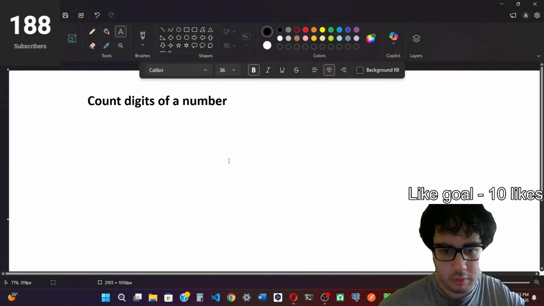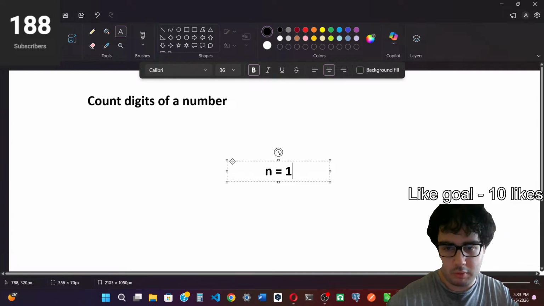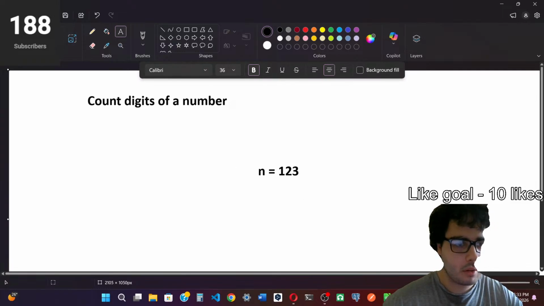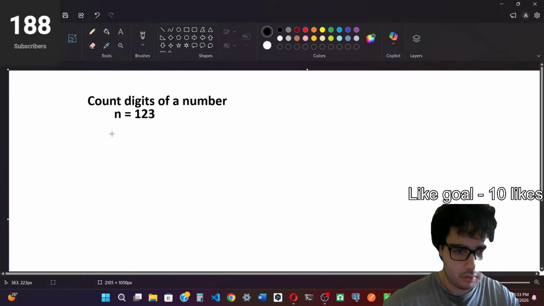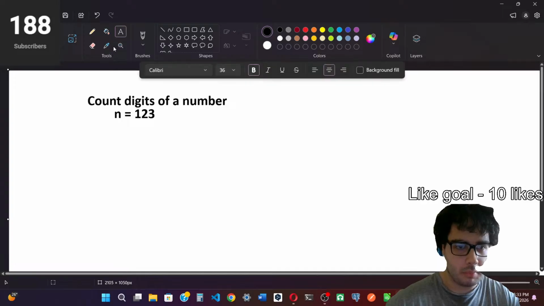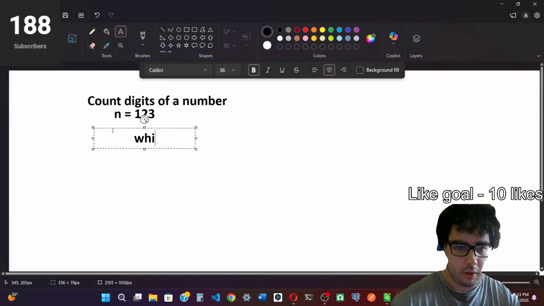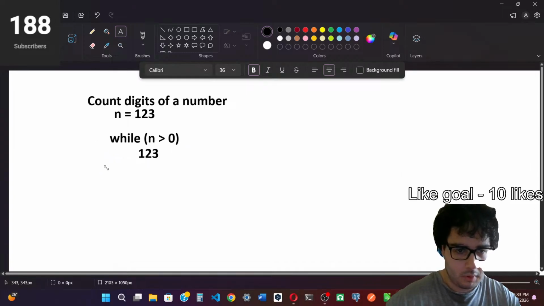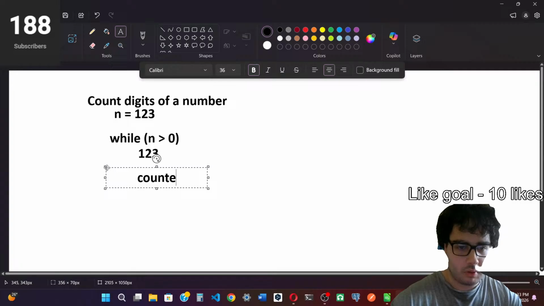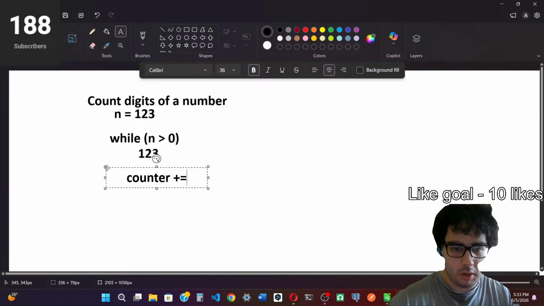In the case where n is 123, first it's greater than 0, so we increment the counter by 1.